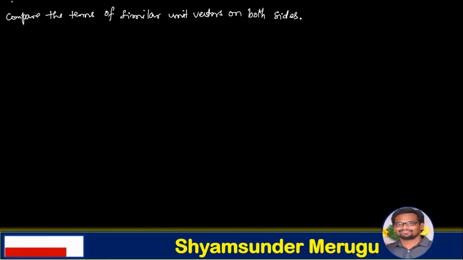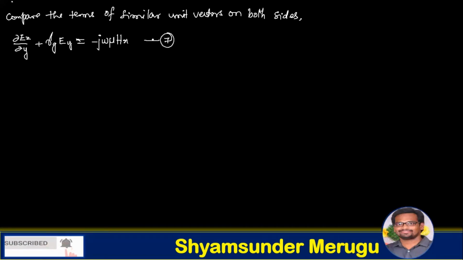Now what we are doing is comparing the terms of similar unit vectors on both sides. Then we get ∂Ez/∂y + γg Ey = −jωμ Hx. Let us consider this one as equation 7.